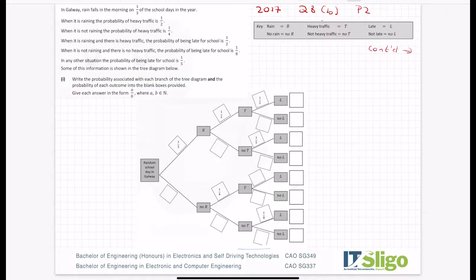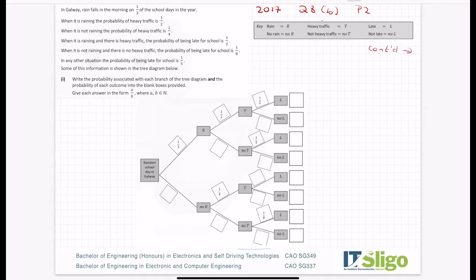2017 Leaving Cert Higher Level Paper 2, there were two questions actually on probability, a smaller one, question 3 I think earlier in the paper, and then this question 8b which I'm going to do now. It's a tree diagram and it's quite a complex enough tree diagram. Very important I think though that you know how to do it. It's a very useful way of figuring out probabilities of events.